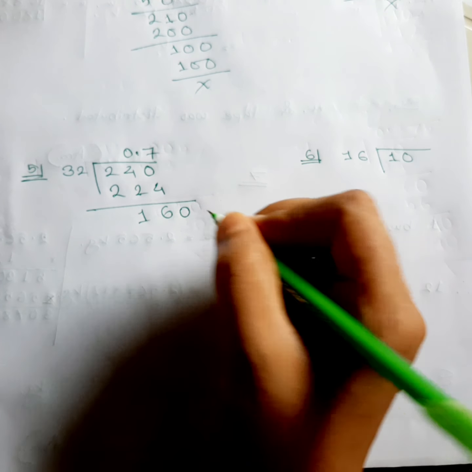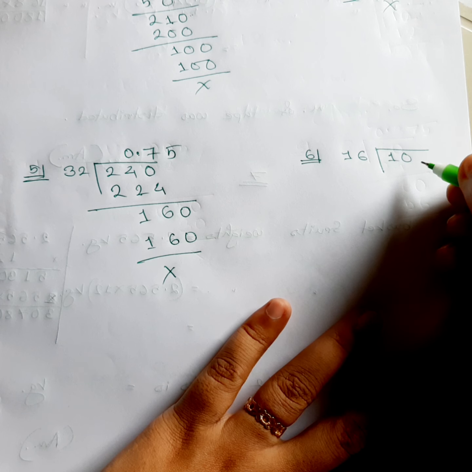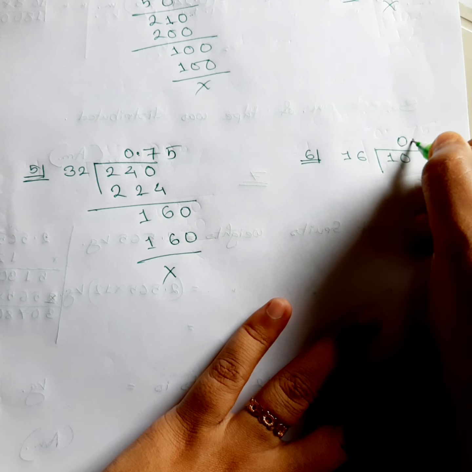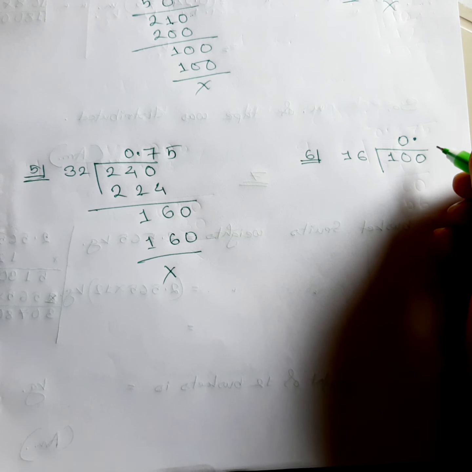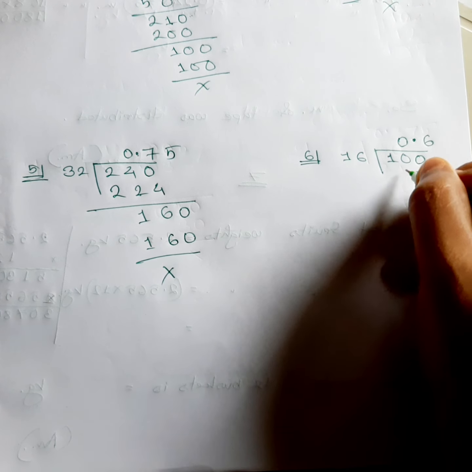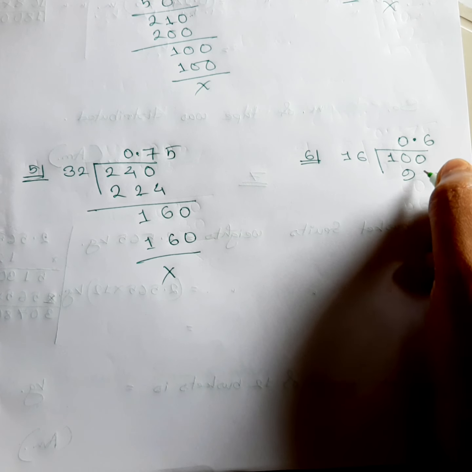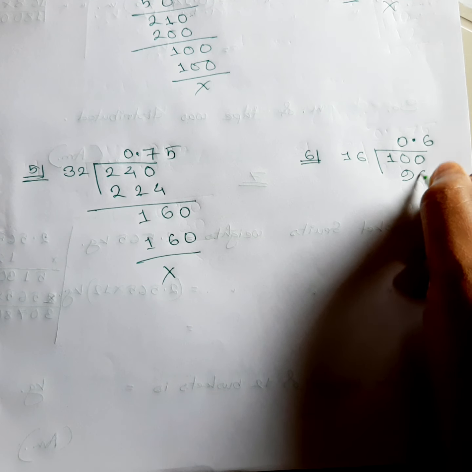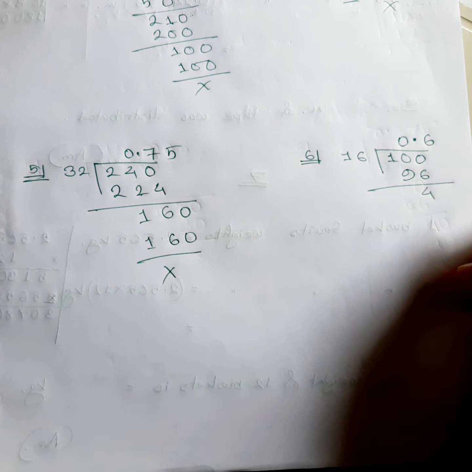This means also finished. They are very easy. Again 10 and 16 we cannot divide it. So we are going to do what? Decimal and put it over here. Now 100 can be divided with 16 how many times? 7. No, 7 is getting too big. What about 6? Yes, it can be 6. 96. Yes, 96. Okay, after doing that we'll get 4.